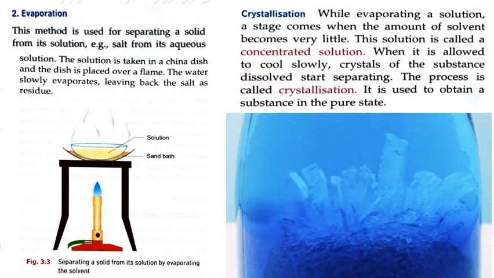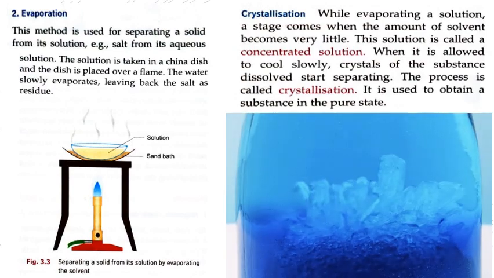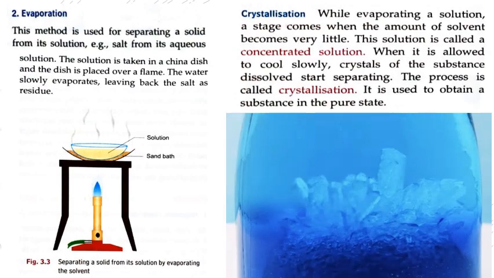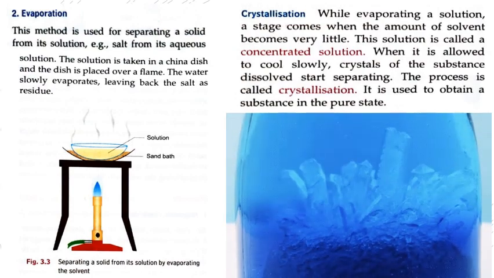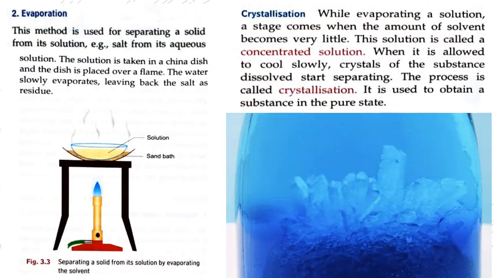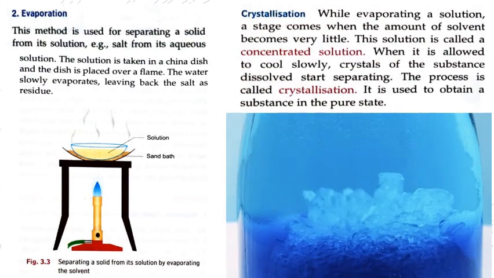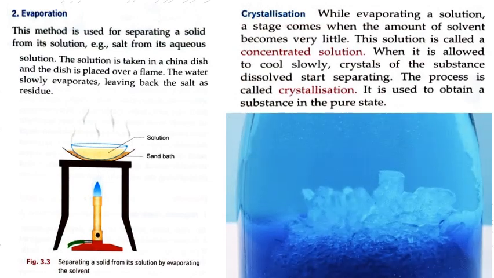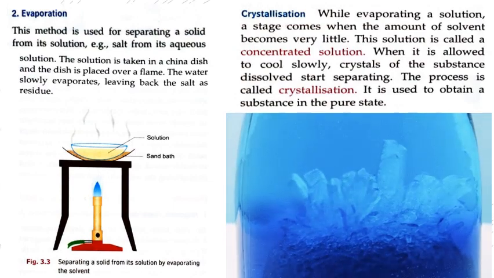The process is called crystallization. It is used to obtain the substance in the pure state. The form, the crystals which are forming of that substance, is the pure state of that substance. You can also see the image which I have attached over here, how crystals are forming.